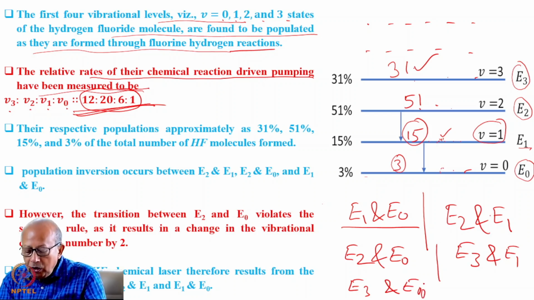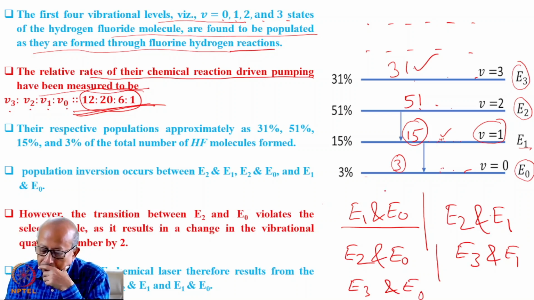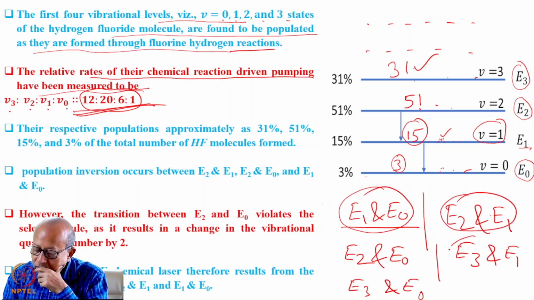So population inversion as a result of this pumping through chemical reaction occurs on all these 5 transitions.